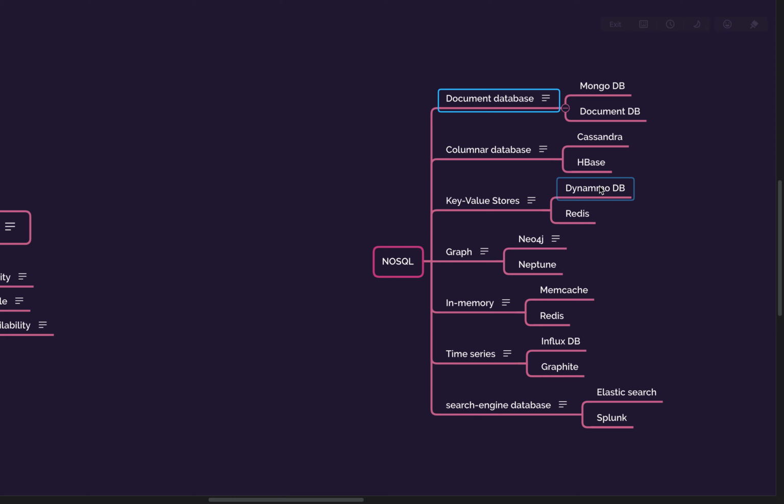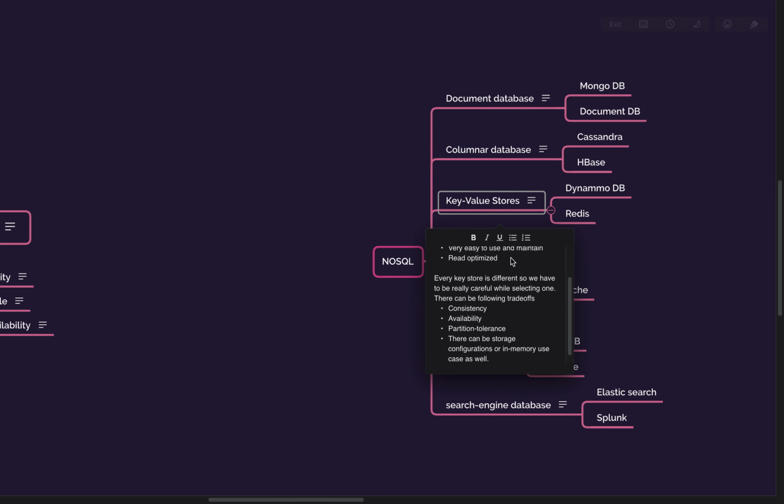So key store, where should you use it? Basically these are again schema free. You can make very high read-optimized queries, and it has a very low latency. So for caching any information you want to do, key value stores are the perfect place to store it. Because it is read only by the primary key, it is very read optimized.